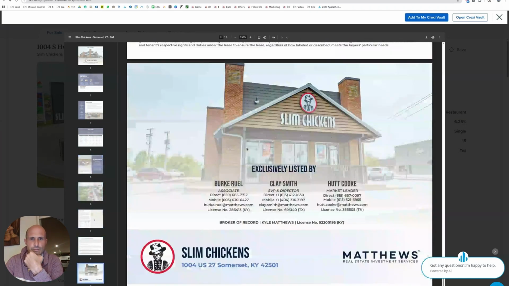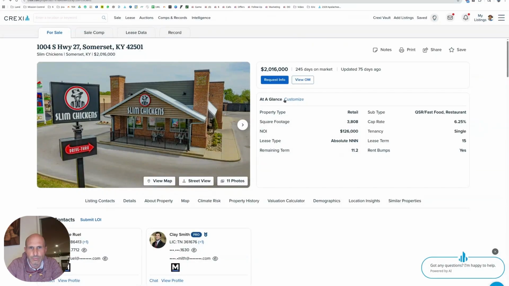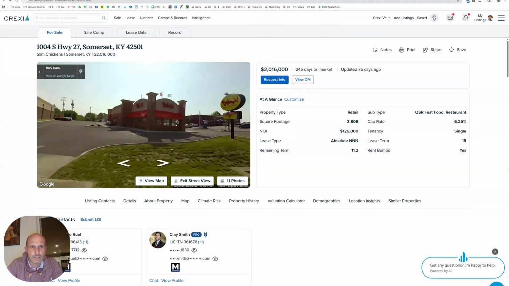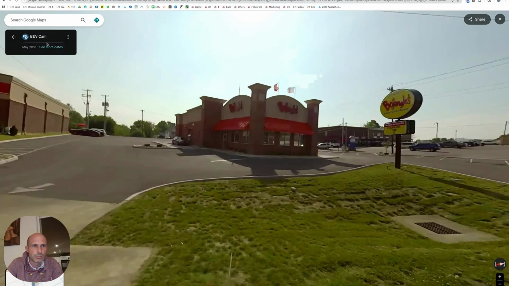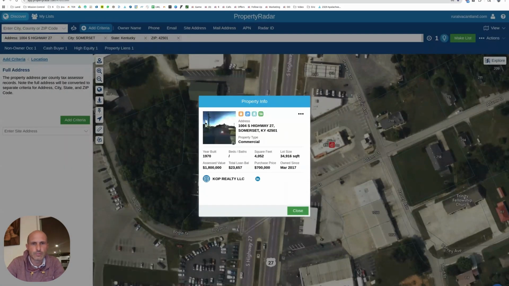Let's see what they converted from. A drive-through building on Street View. Bojangles. They did that. It's got the same shoulder on the building. The same. That's it. That's got to be it. It's next to the gas station. Yeah, that's got to be it. So they converted Bojangles. Let's see if we can find some old numbers.